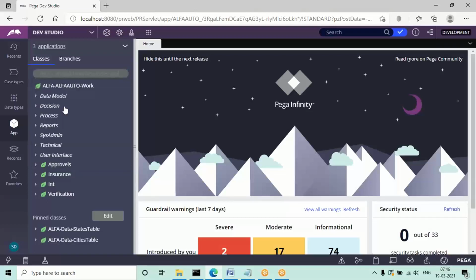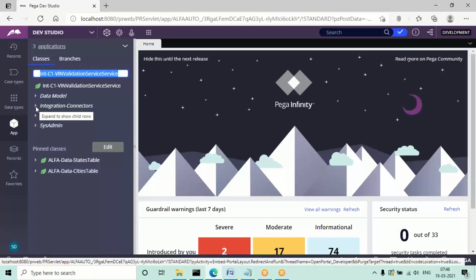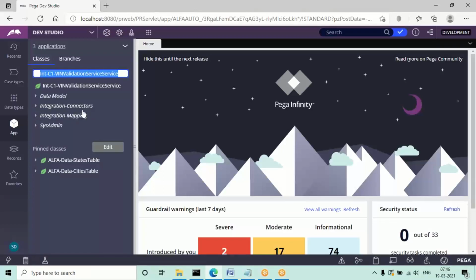Along with the services, all of that will be created under this. Under this class, all the data will be configured: properties, integration. Your connector rule will be automatically created, the integration connect SOAP rule will be automatically created, mapping rules will be created, classes will be created. Everything will be generated.